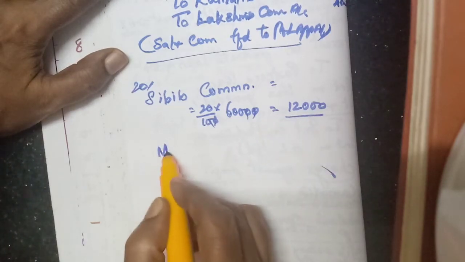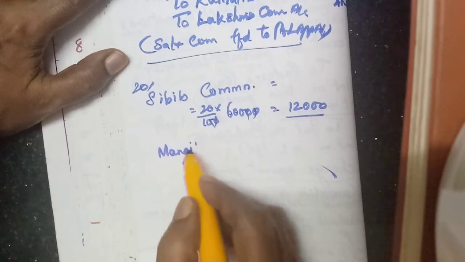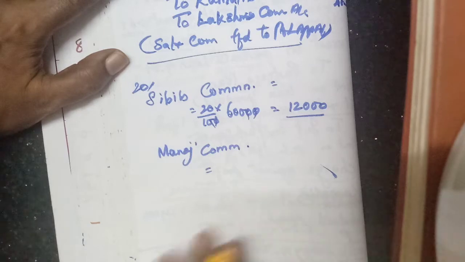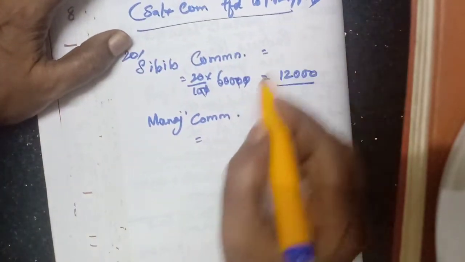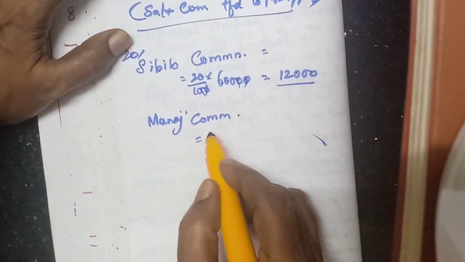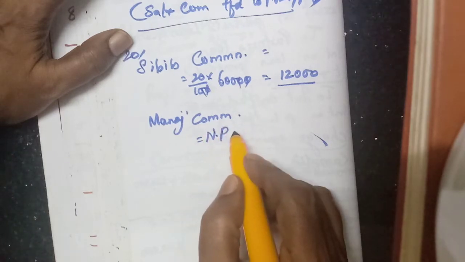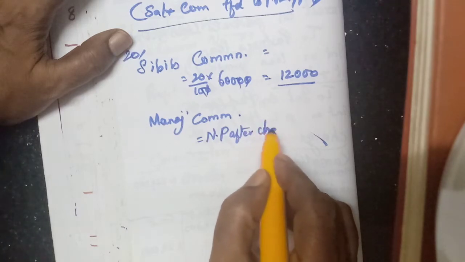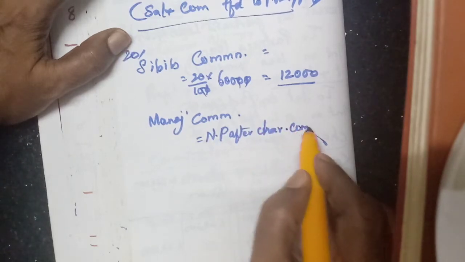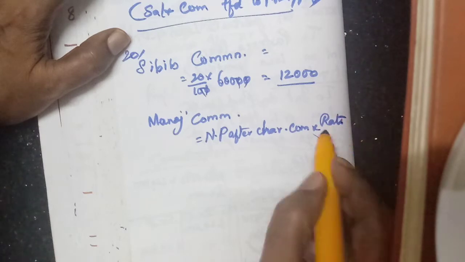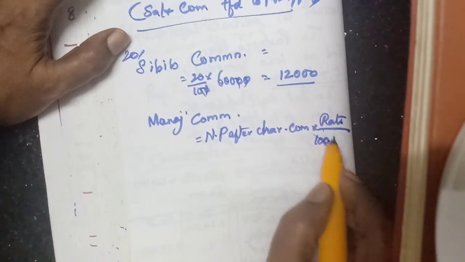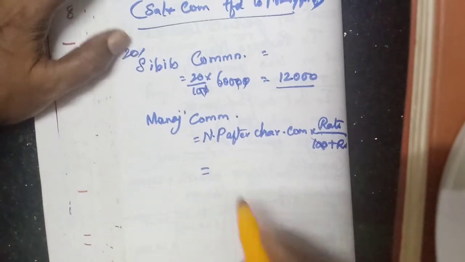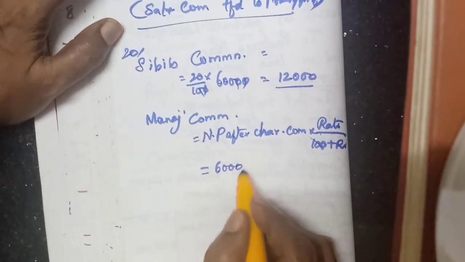Then Manoj's commission, after charging commission. So we can write the formula also: net profit after charging commission into rate divided by 100 plus rate. Here net profit how much is given? 60,000, isn't it?